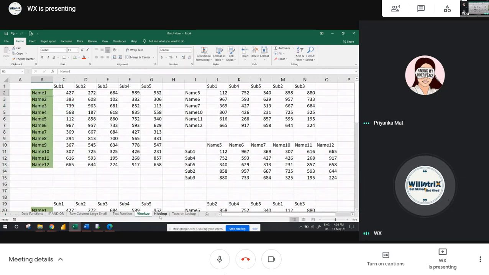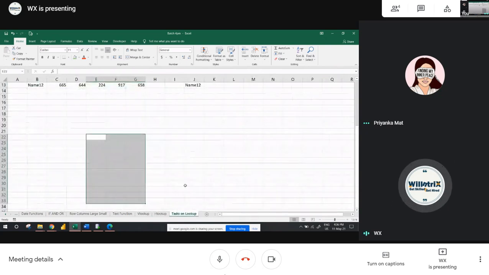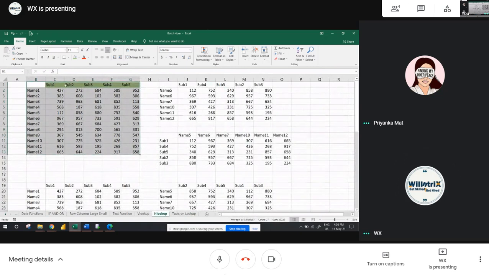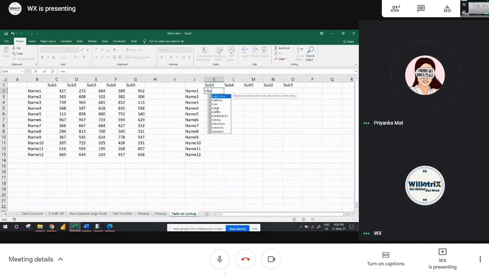Then in HLOOKUP, I have data here, and I need to fill the data here. Just focus on the lookup value, what we have to select. The horizontal header, what do we have? Subject. Subject is the lookup value, correct? HLOOKUP, subject 1, then freeze it.